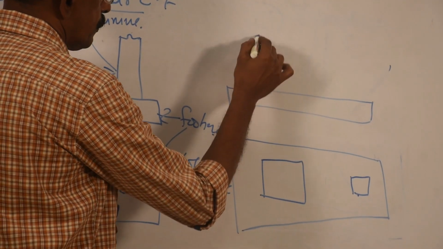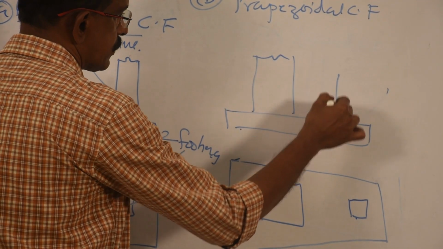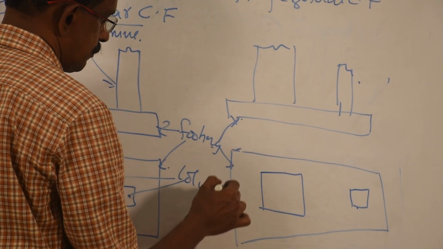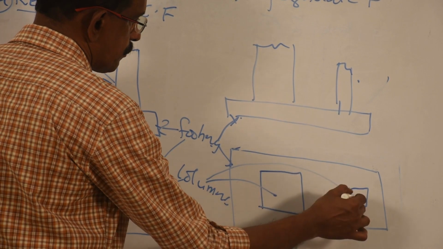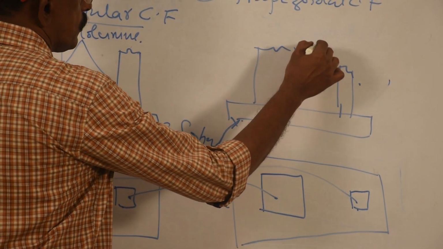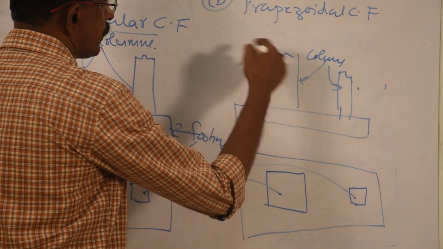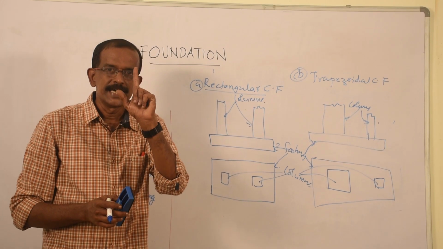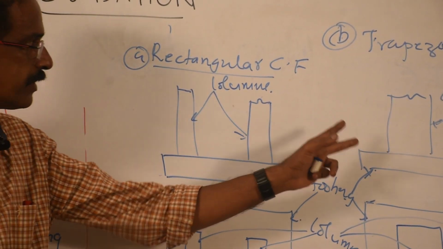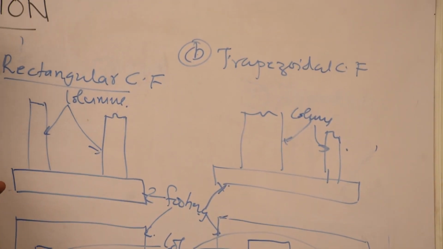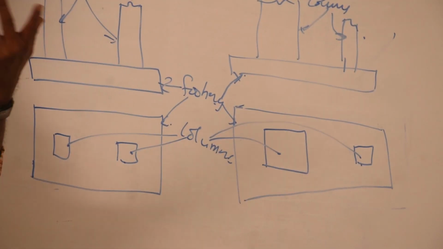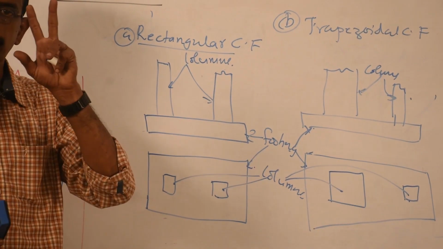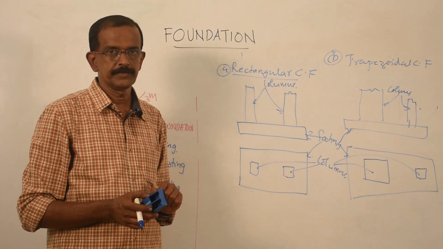Elevation is almost the same as the previous one: the first column is bigger, the second column is smaller. This is the footing in elevation, this is the footing in plan, these are the columns in plan, and these are the columns in elevation. So there are two types of combined footings: rectangular combined footing and trapezoidal combined footing. If the column sizes are different, trapezoidal shape can be used. If two or many columns are accommodated in a single footing, that is called combined footing.